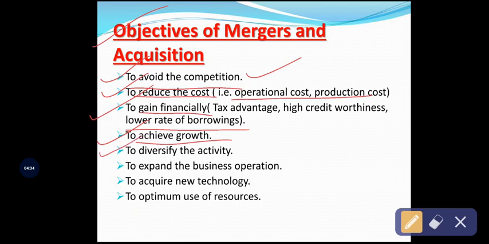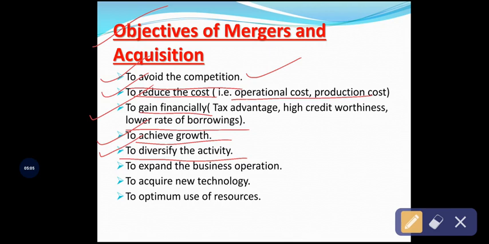For example, when a company merges with a company from another country, it helps to diversify its activities worldwide, and this diversification ultimately helps the companies to gain more profit. So that is the objective of merger and acquisition. Ultimately the merged companies will diversify their activities, and thereby gain more profit.